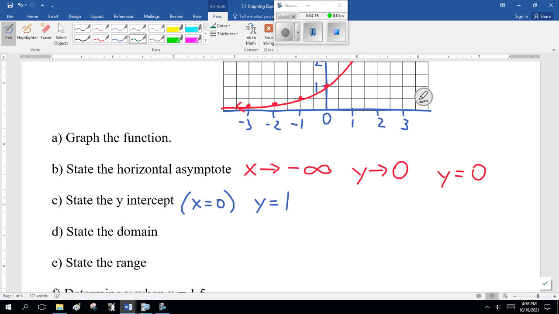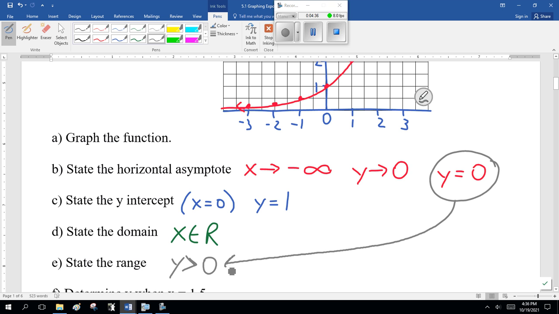The domain, well, x is all real. I see no vertical asymptotes. I see no holes or discontinuities. State the range. Y is greater than 0. Not greater than or equal to, because we just said we have a horizontal asymptote here. Okay?